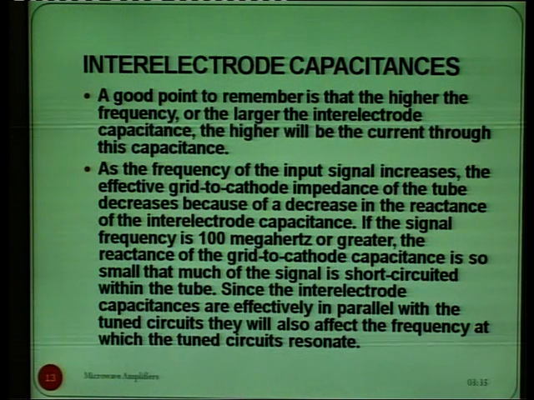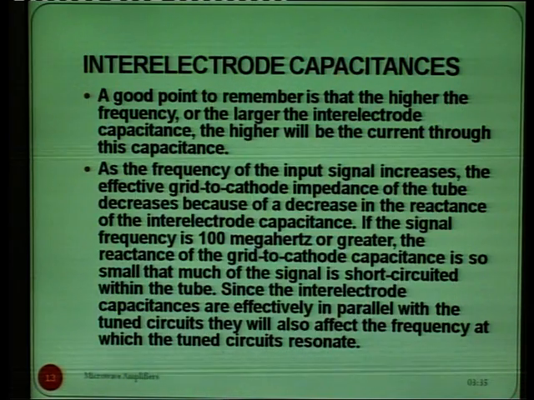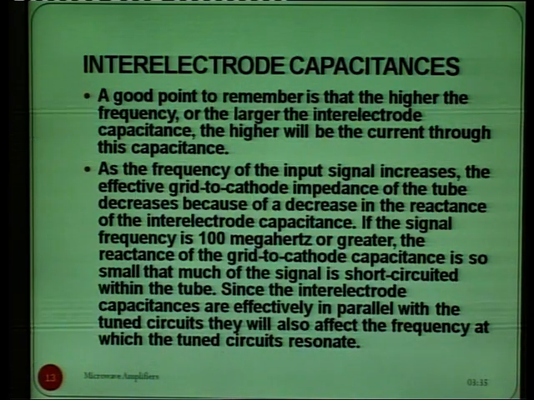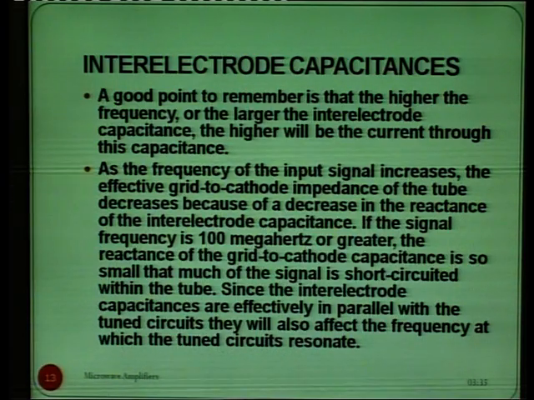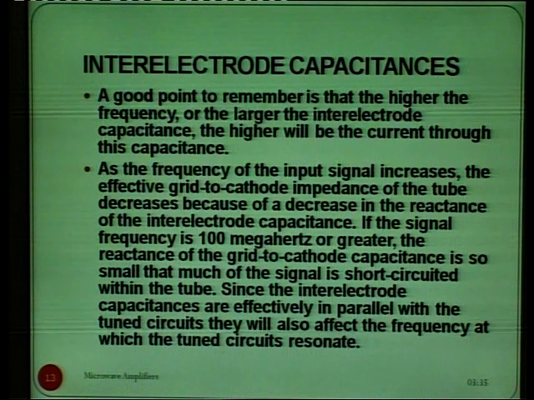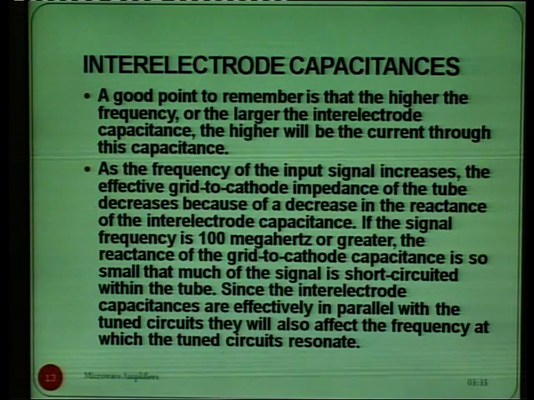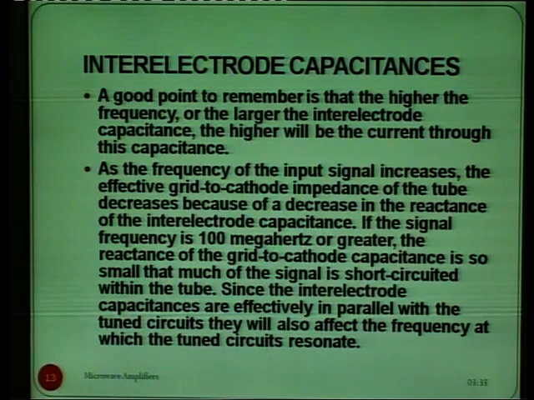And as the frequency of the input signal increases, the effective grid to cathode impedance of the tube decreases because of a decrease in the reactance of inter-electrode capacitance. If the signal frequency is 100 megahertz or greater, the reactance of grid to cathode capacitance is so small that much of the signal is short circuited within the tube. Since the inter-electrode capacitances are effectively in parallel with the tuned circuits, they also affect the frequency at which the tuned circuits resonate.